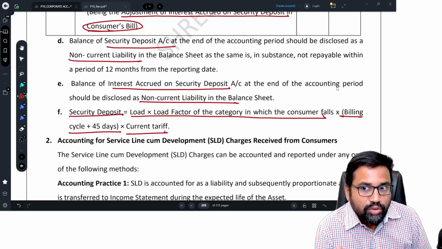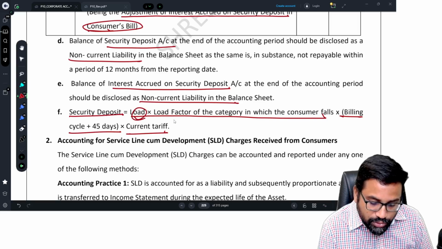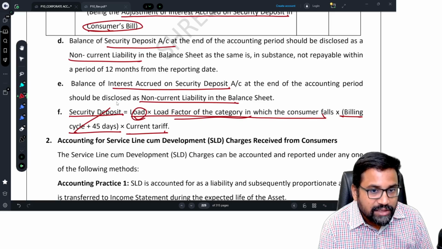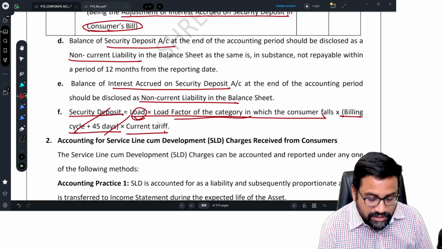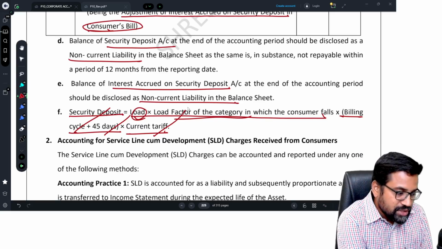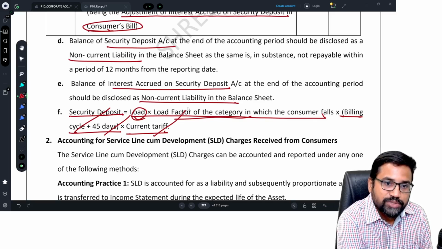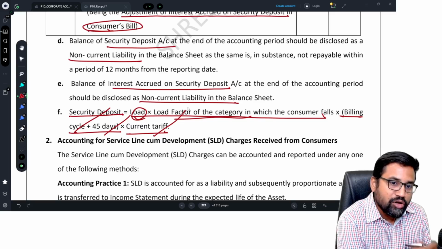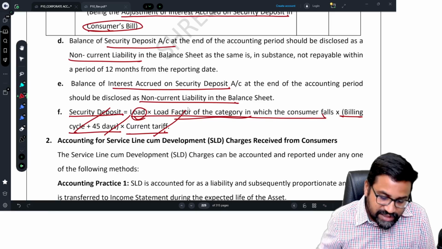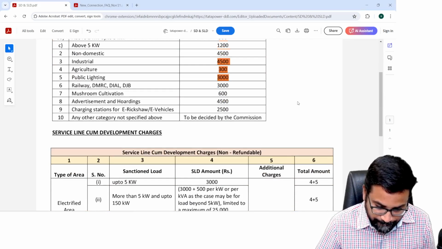They will decide how much security deposit we need to collect: load into category, into the billing cycle, monthly, plus 45 days, into the current tariff. So per unit how much, depending. For example, for electricity supplied to industries it is horsepower, HP. For normal consumers it is kilowatts, like that. So within electricity itself there are different categories. Okay.